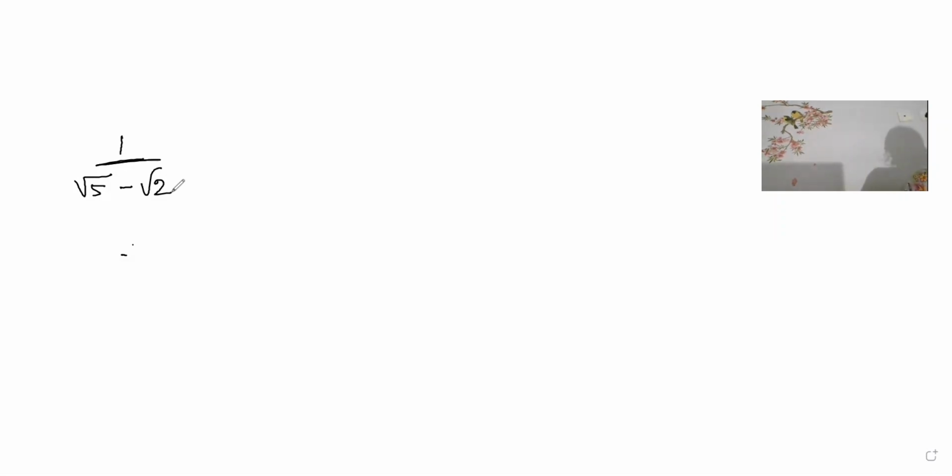Wow, super, very good. Who has given the answer? Root 5 plus root 2 by 3. First one is Shiva Naresh, who has given the correct answer. Then Vineet has given the answer. Who else?